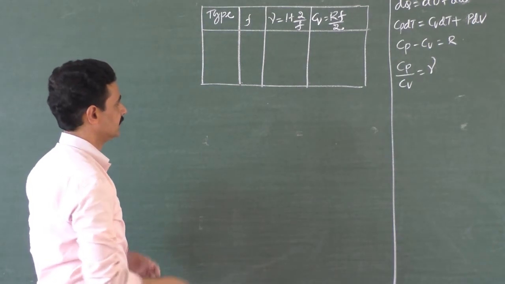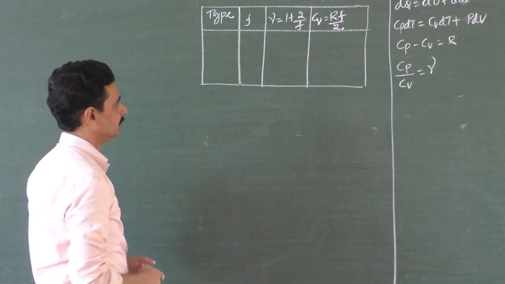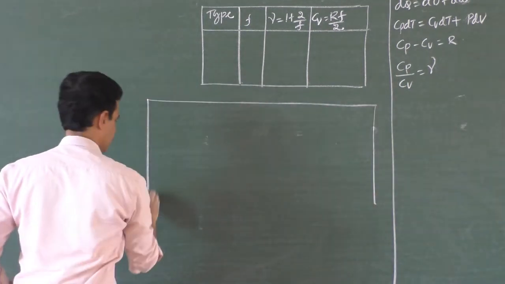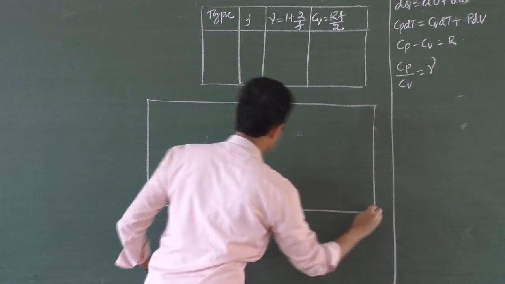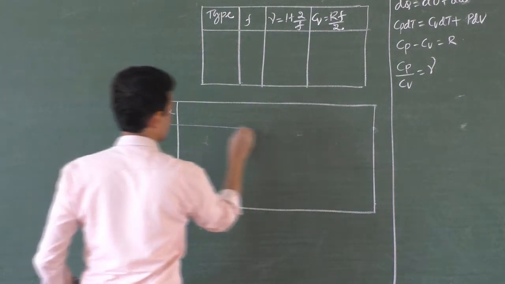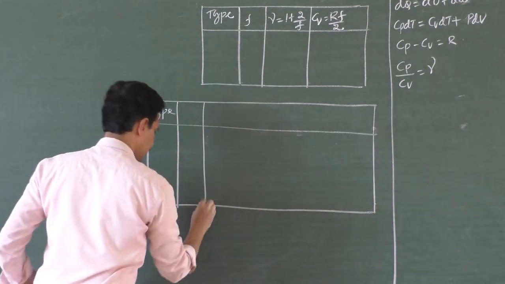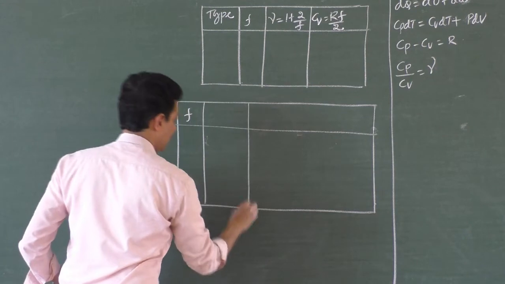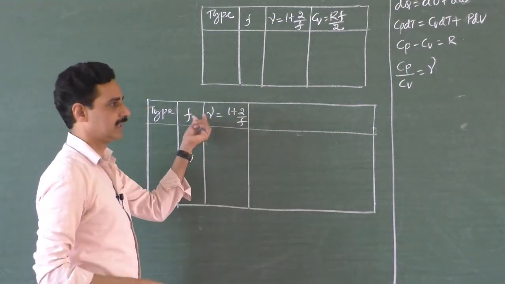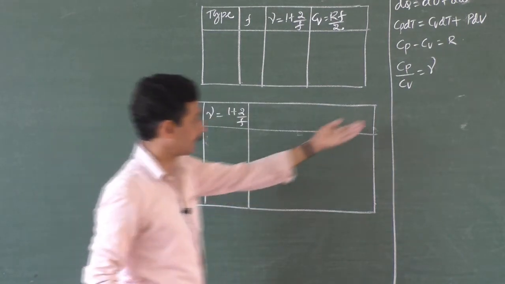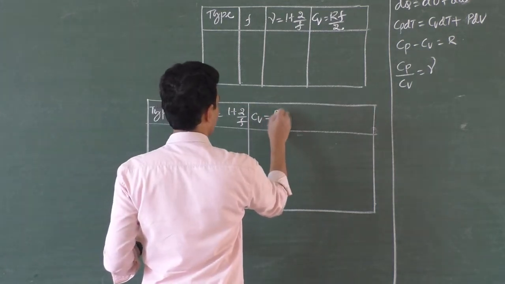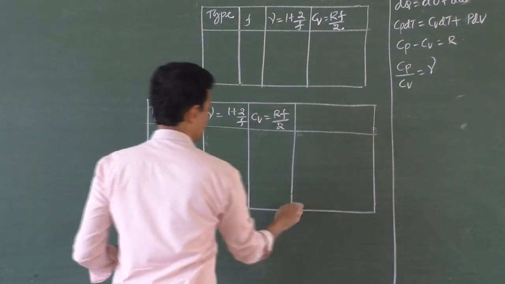I think I have to extend this table now. So shall I write it again here somewhere? Yeah, we will have the table here. Like this. So here is the type of gas, and the number of degrees of freedom here. And gamma, remember this formula, 1 plus 2 by f. If you put f here, you will get the ratio of specific heats. The ratio of specific heats can be calculated using this formula also. So how can we get it? Cv is equal to Rf by 2, another formula. What is Cp?